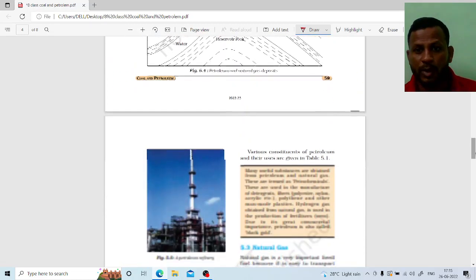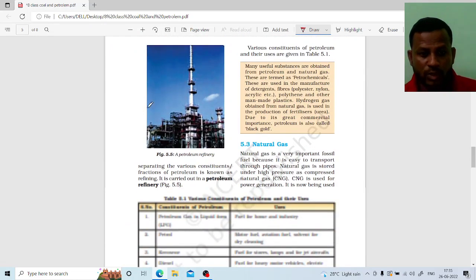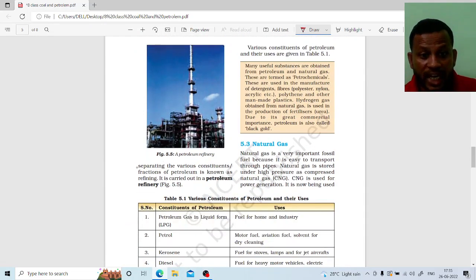The process of separating the various constituents of petroleum is known as refining. It means the separation of every constituent from petroleum is known as the refining of petroleum. We are going to separate the diesel, the petrol, the kerosene, the LPG gas.